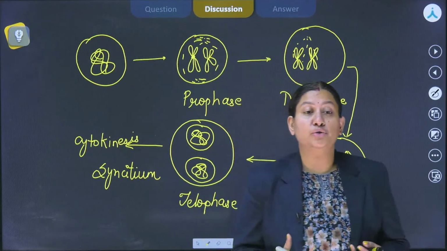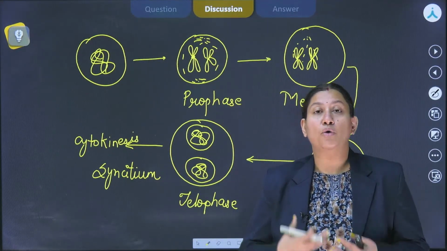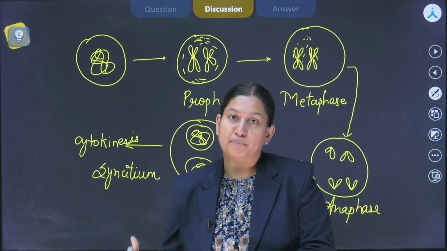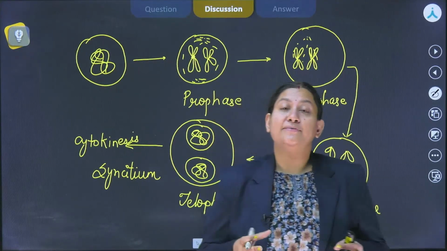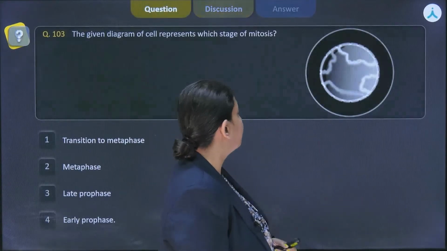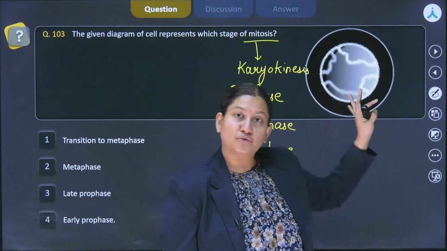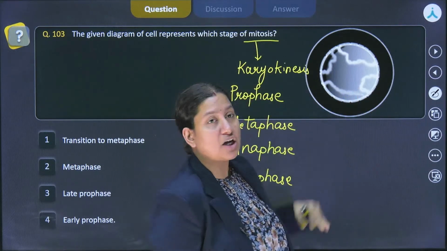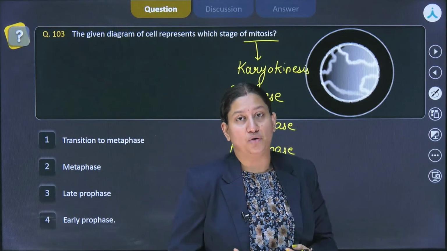They could ask you about the features of what kind of features are going to be exhibited by a particular phase, or they can give you the microscopic figures of it, like we can see in the question also. Over here they have given a microscopic image. So, from this image, how could we decipher which phase we are talking about?